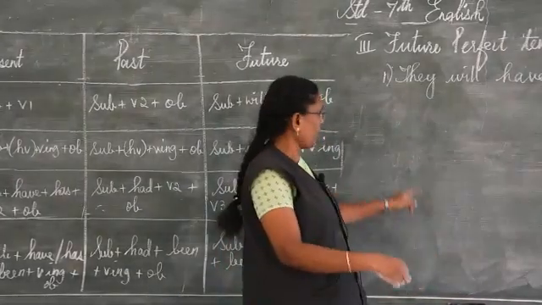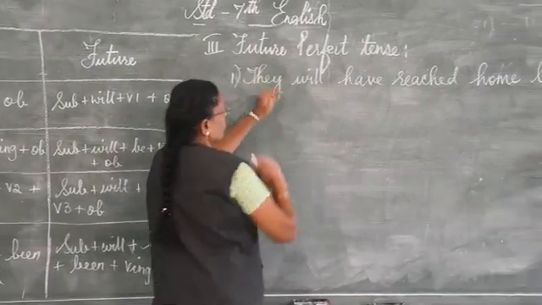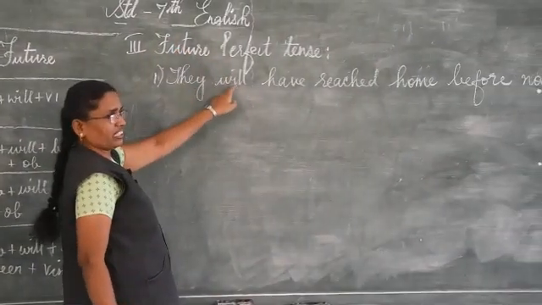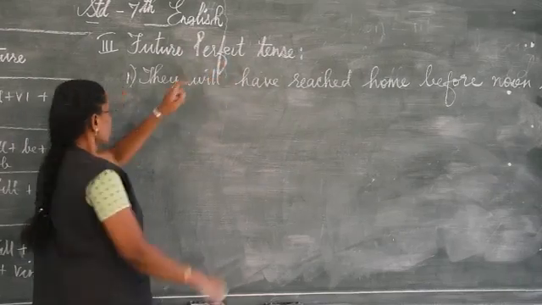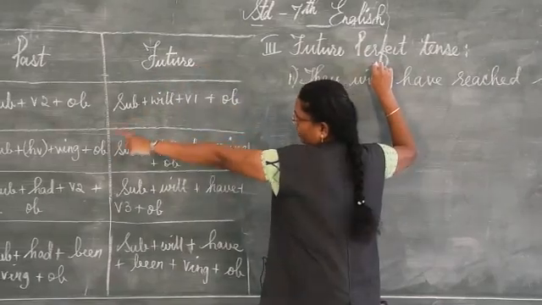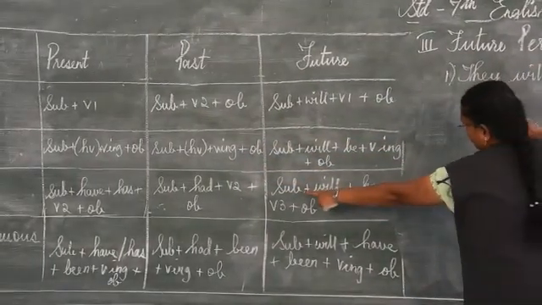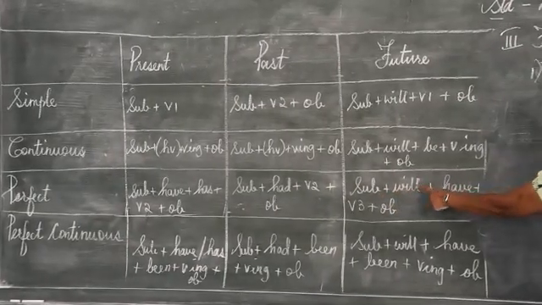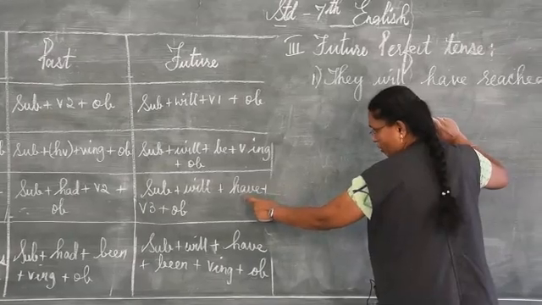Understand? So I had written here they. They is the subject. Will, I said for future, what is the key word? Will. Have. For this, can we see here the tabular column? Future perfect tense. So here, the subject is they. For future, it is will. And what is the formula here?